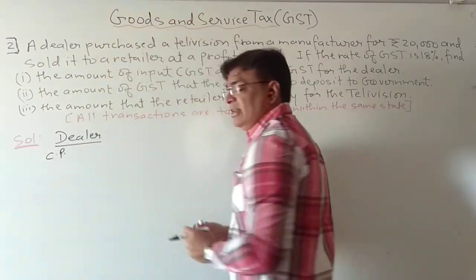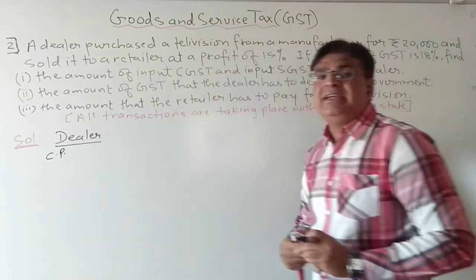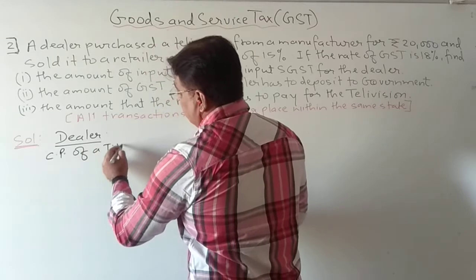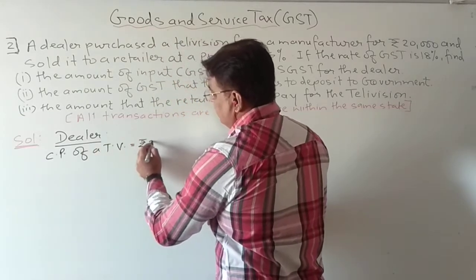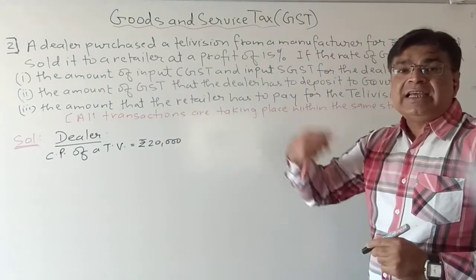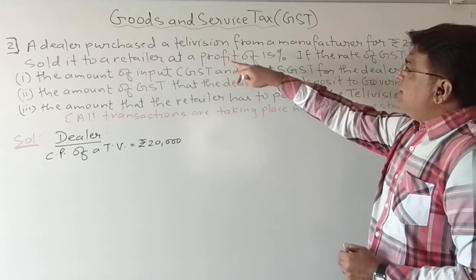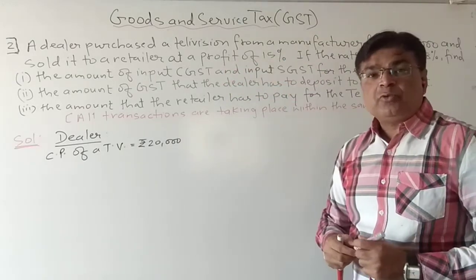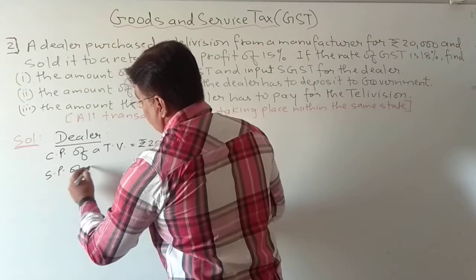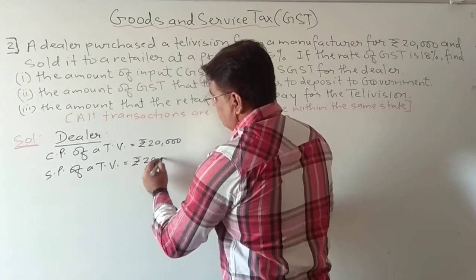Now give the heading dealer, so we can know that all the information which we are writing is regarding the dealer. So CP of television set is rupees 20,000. Now he is selling to the retailer at a profit of 15%. So at which price is he selling? So the selling price of a TV will be rupees 20,000